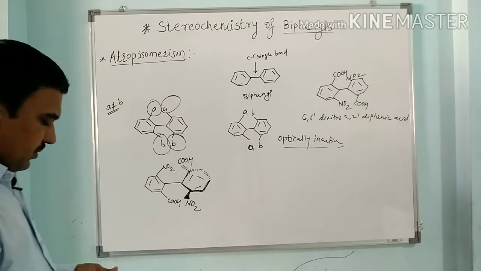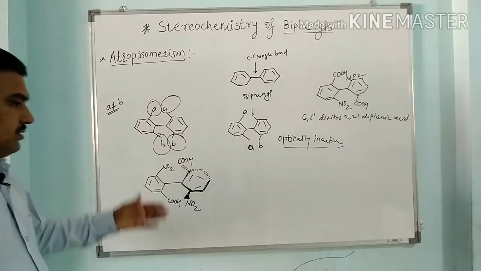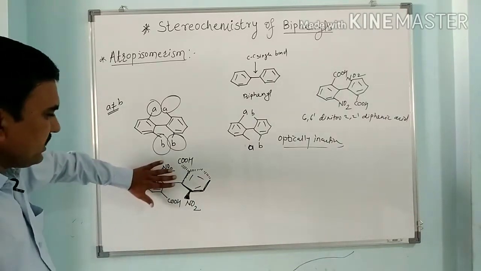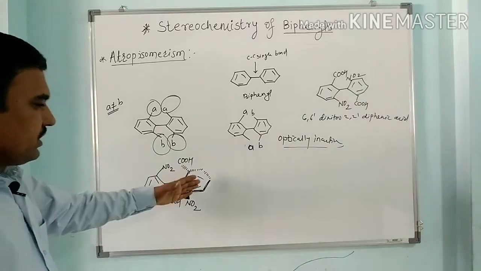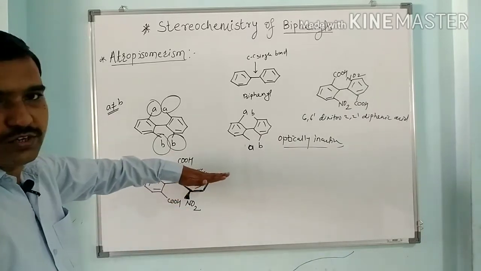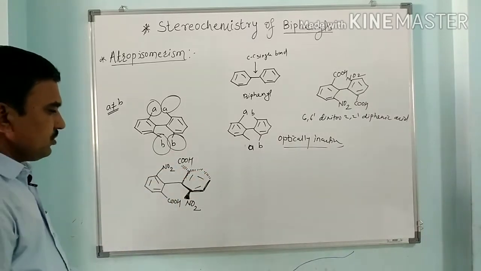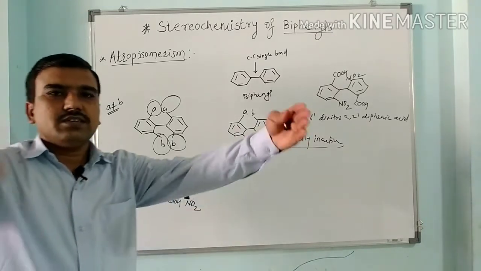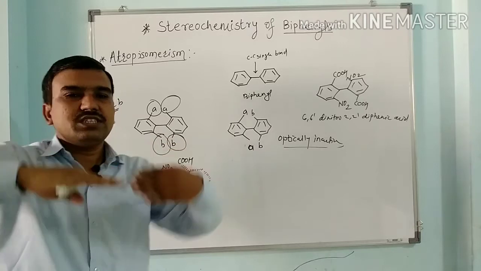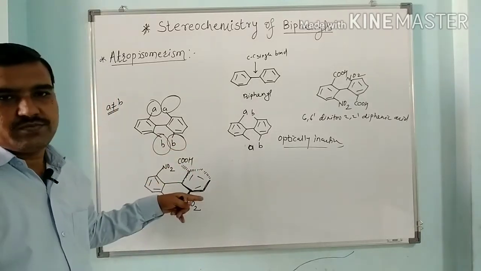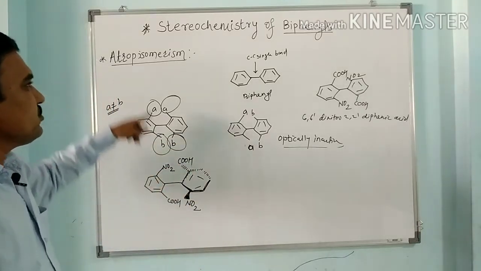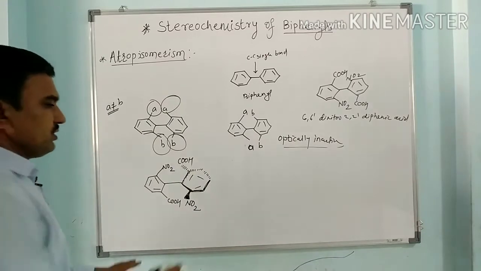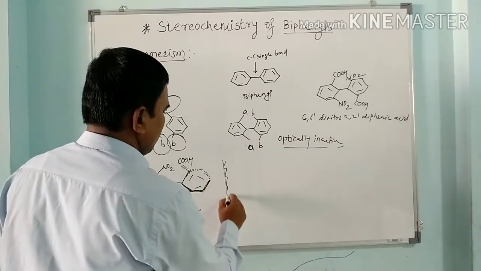So what we understand from this is that one ring lies in the plane of the board, while this ring lies perpendicular to the plane of the board. Why? Because of the bulkier NO2 and COH, they will lie like this. So this bond rotation is hindered. This hindered rotation creates optical isomerism in this compound, and it exists in enantiomeric forms.